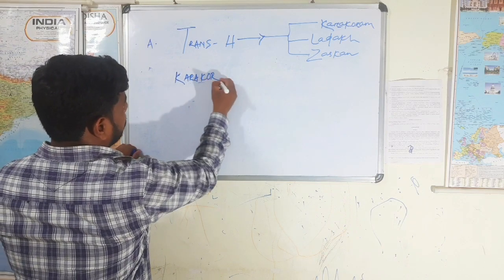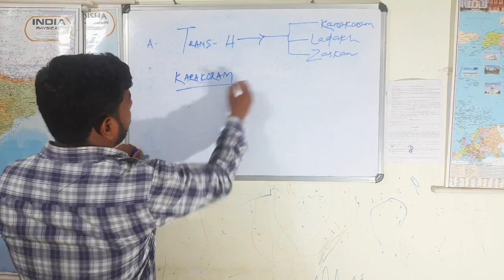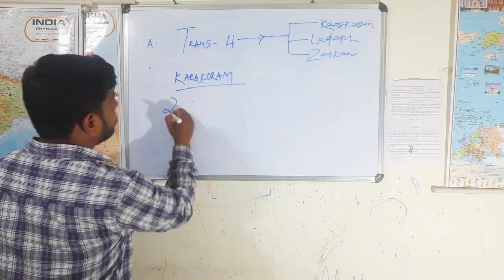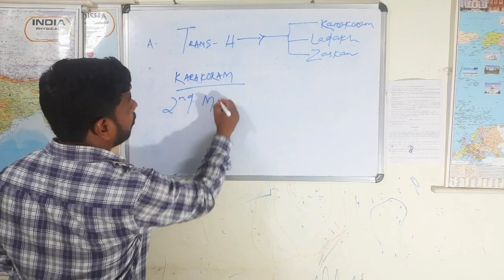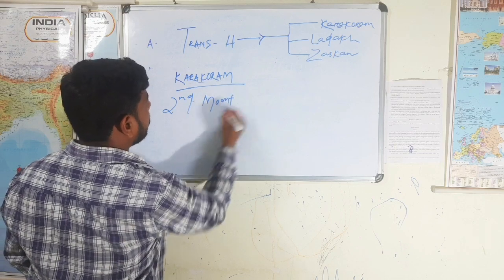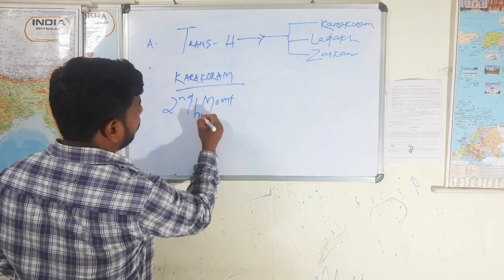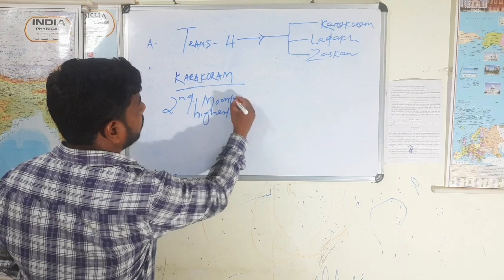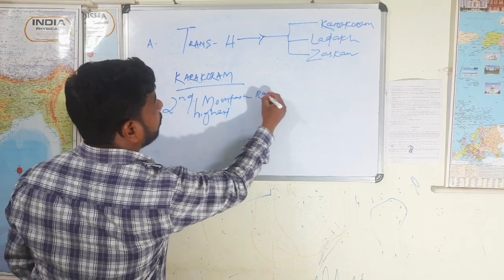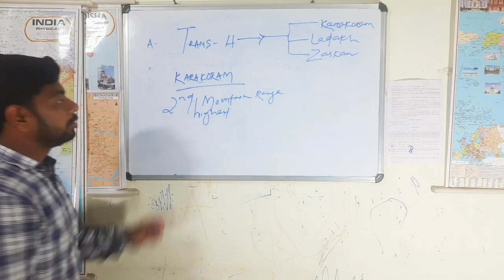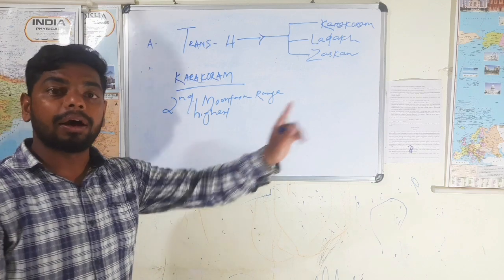Karakoram. It is the second highest mountain range in the entire world. So which one is the highest then? Himalayan ranges.